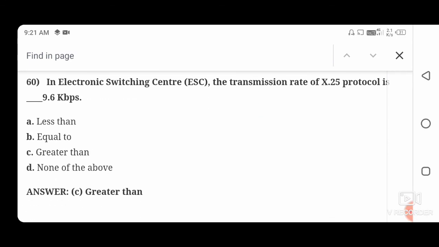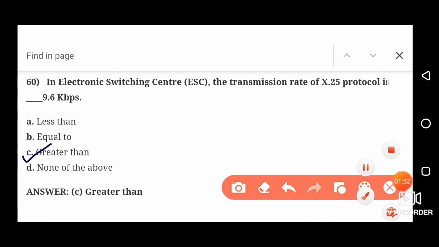In an electronic switching center, ESC, the transmission rate of X.25 protocol is dash 9.6 kbps. So the right answer is greater than.